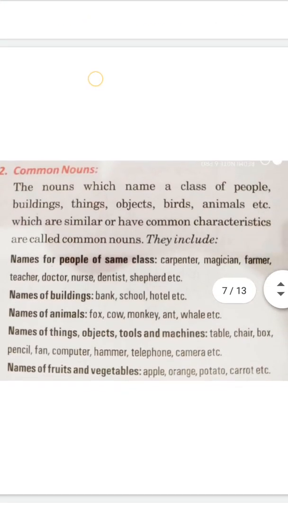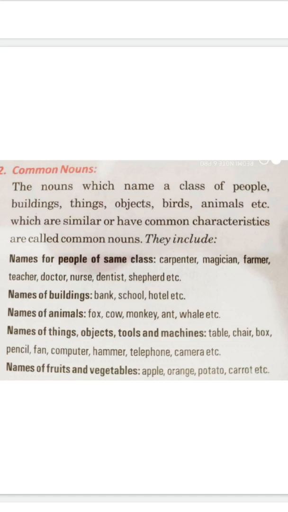The common nouns are those which name a class of people, buildings, things, objects, birds, animals, etc. which are similar to or have the same characteristics. For example, names of people of the same class, carpenter, magician, farmer, they have the same characteristics.